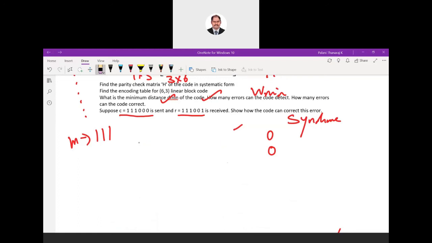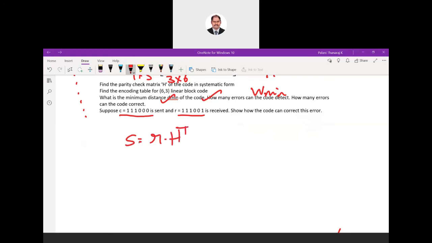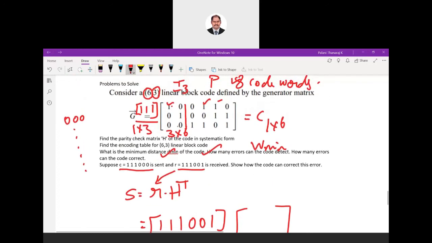So how to find the syndrome? We know the formula. Okay. So what is a syndrome? Syndrome is nothing but the received data, okay, dot product with H transpose. Okay, we have to know what is H transpose. They have given the received data. This is R. Okay, so you have to take this one, 111001. Okay, then we have to get that H transpose. Okay, you have to get it from here. So from this we have to get the H transpose, and then you bring it here, you do the multiplication.